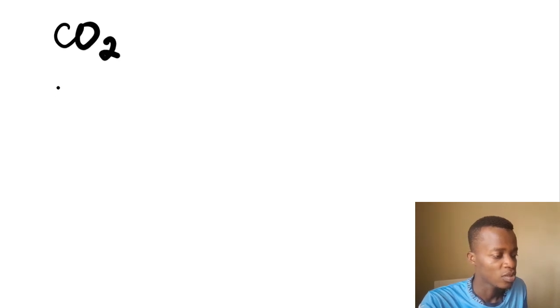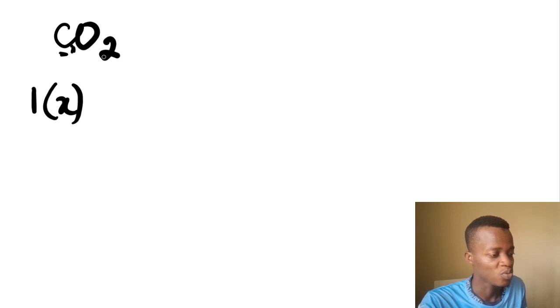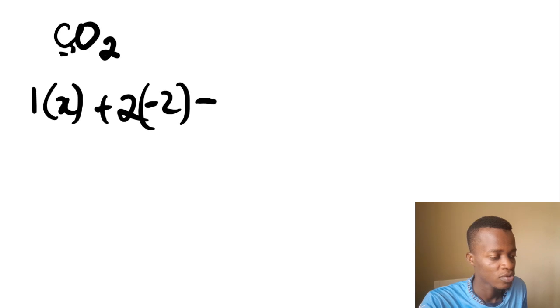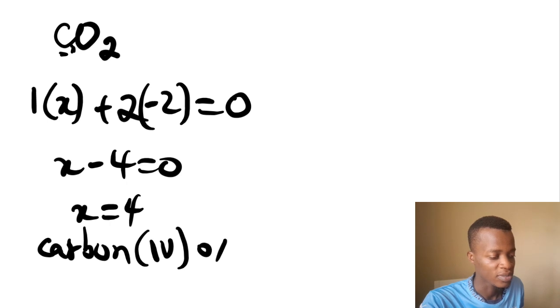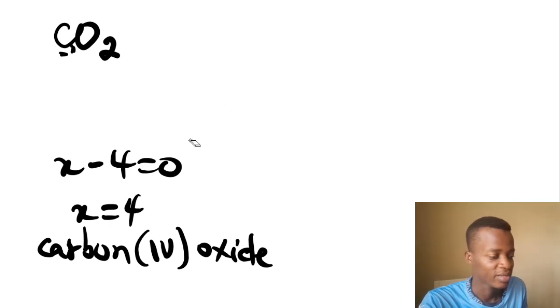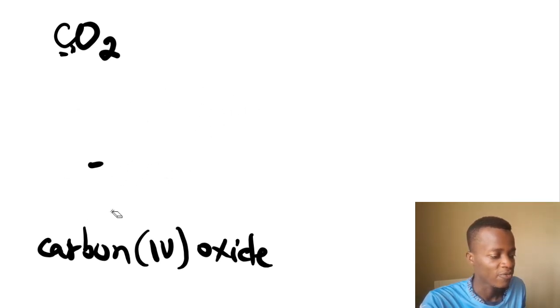Let's look at another one, CO2, our popular one. So I'm having 1 times x, 1 because its frequency is 1, the frequency here is 2 for oxygen, plus 2 in brackets, negative 2. You have to know that it is equal to 0 because everything is 0. So you have x minus 4 equals 0. So x is equal to 4. This is carbon 4 oxide. Roman numeral, you need to know the 4 and those things. So revise your Roman numerals and you will be fine. So carbon 4 oxide.